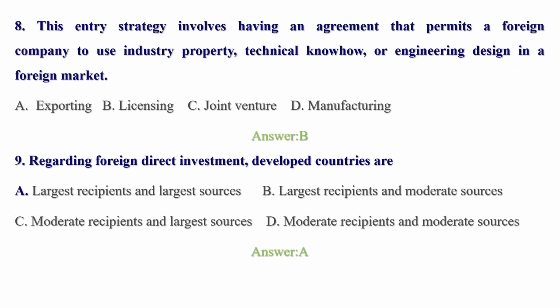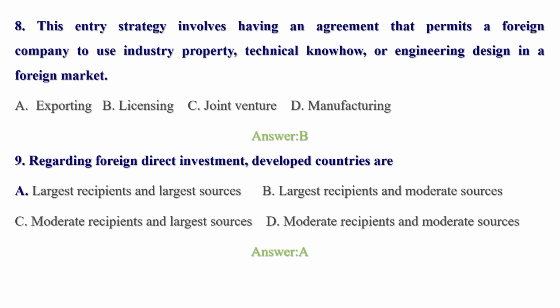This entry strategy involves having an agreement that permits the foreign company to use industry property, technical know-how, or engineering design in the foreign market. A. Exporting, B. Licensing, C. Joint venture, D. Manufacturing. You know that we have different strategies to expand our business.